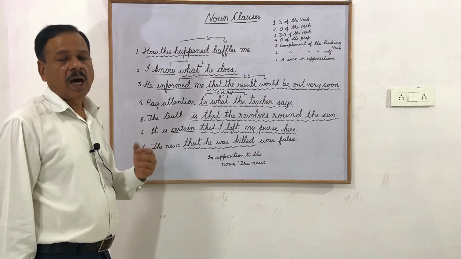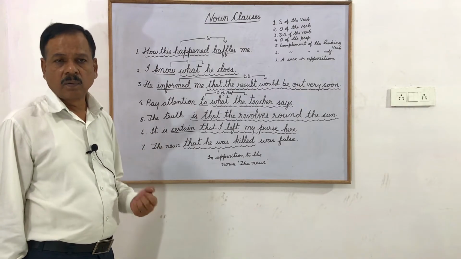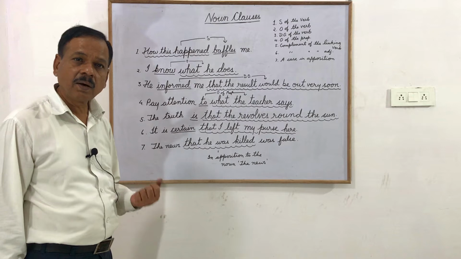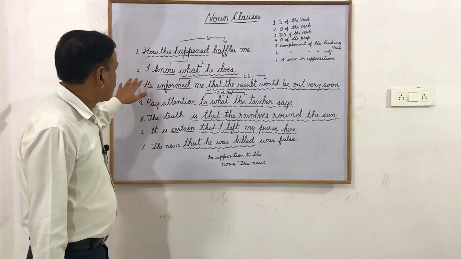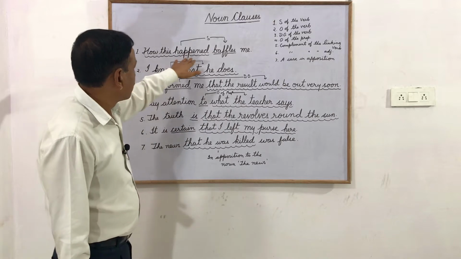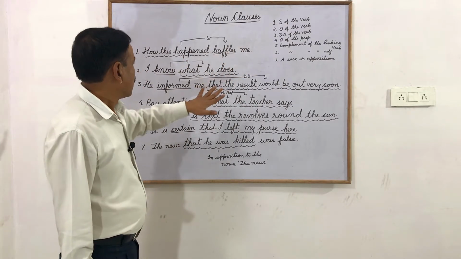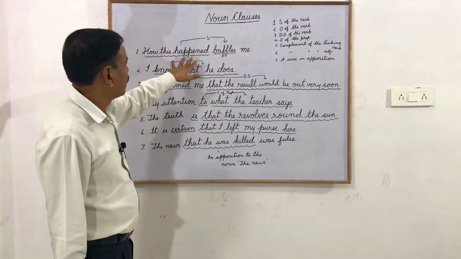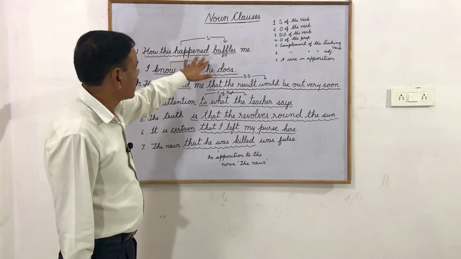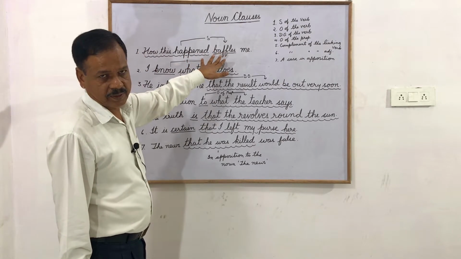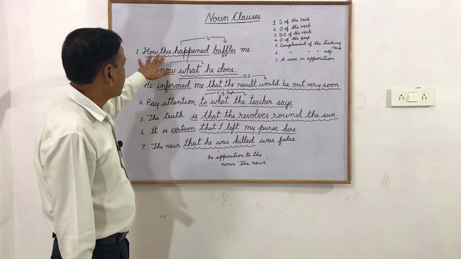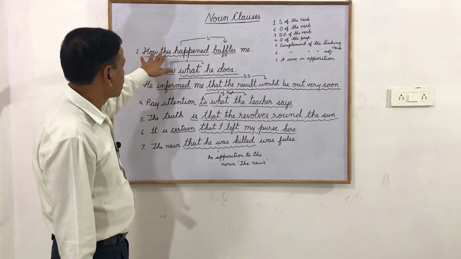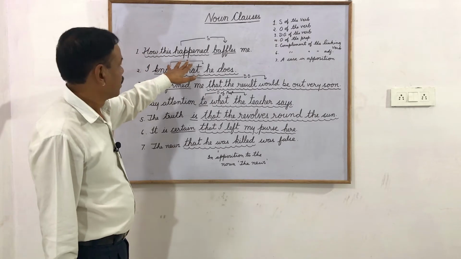Suppose I say, I want apples. What do I want? Apples. That's a noun. So here, first, how this happened baffles me. Now this how this happened is subject of the verb baffles. So it's functioning as a noun and it has its own subject and a predicate.